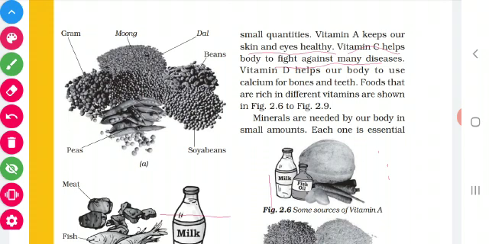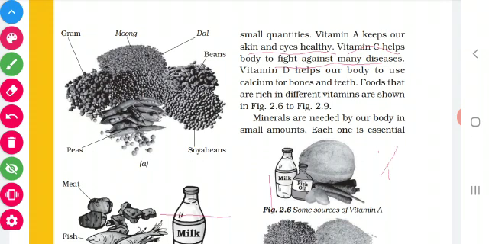Then vitamin D helps our body to use calcium for bones and teeth. So where do we get vitamin D, children? From the sunlight. In the early morning sunlight, we used to walk, isn't it? From that we get vitamin D. With the help of vitamin D, our bones and teeth take calcium.